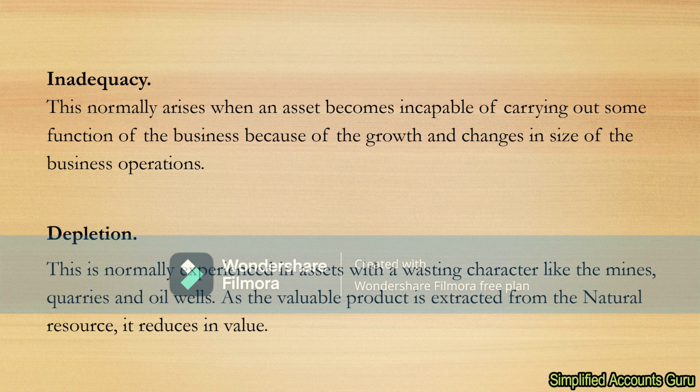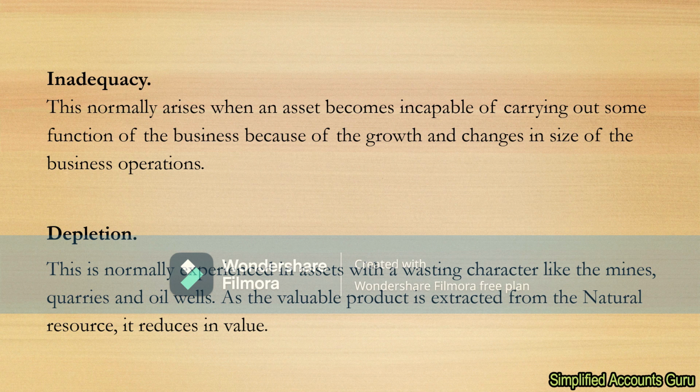Somebody would ask, when you are providing depreciation where it is necessary, why don't we also provide appreciation on land? We would say that because of the prudence concept, accountants try to be pessimistic about the future.